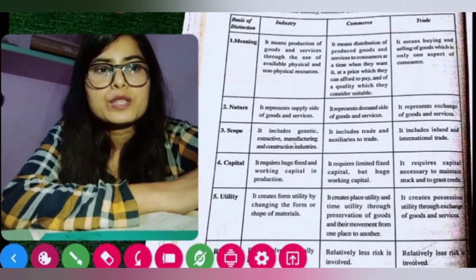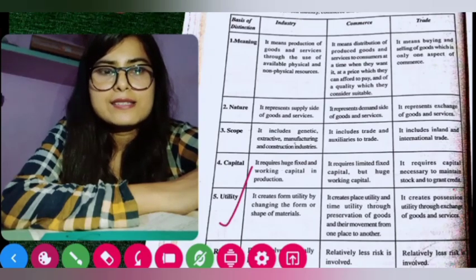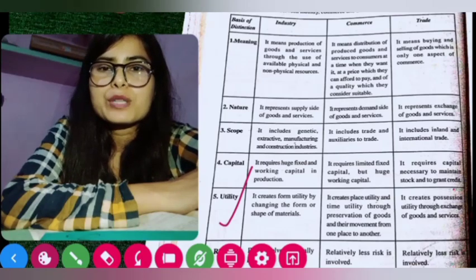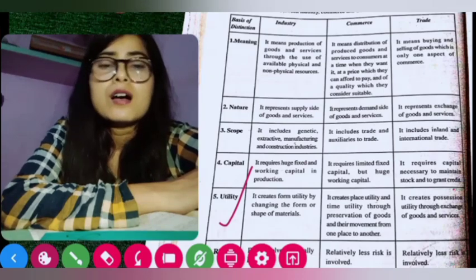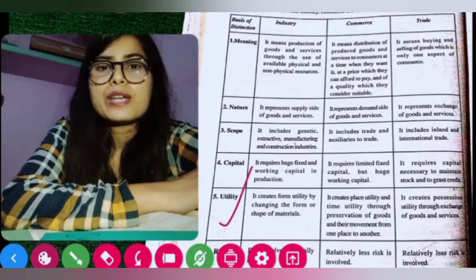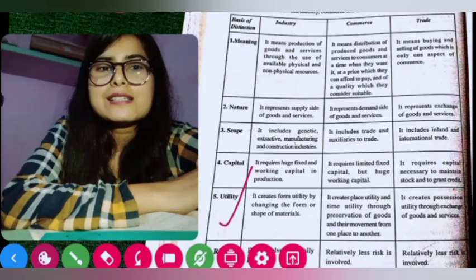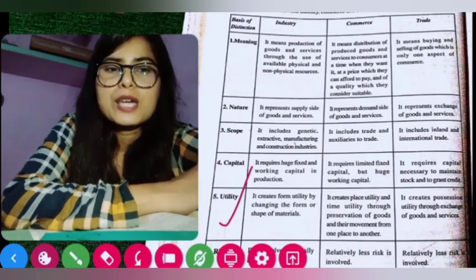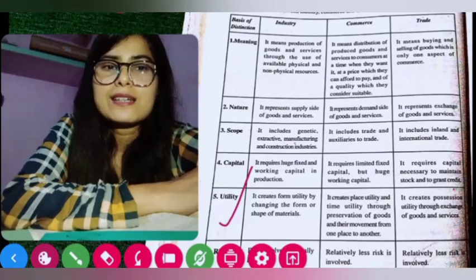Then moving forward to point number 5, that is utility. And utility in the industry, if we see, then it creates the form utility as the shape of materials are formed in an industry. For example, from sugar cane we get sugar, we get jaggery. So these are after processing as we get it in different shape. So from that we can get form utility in the industry.